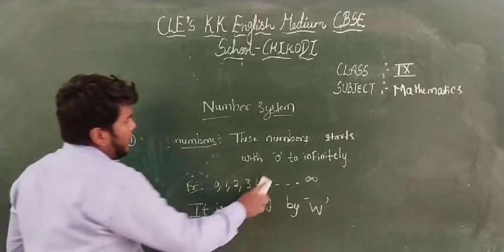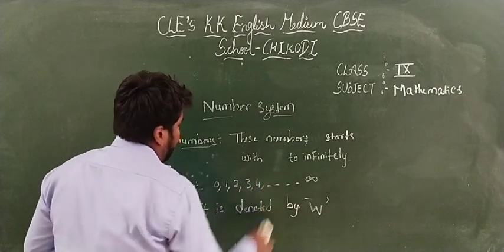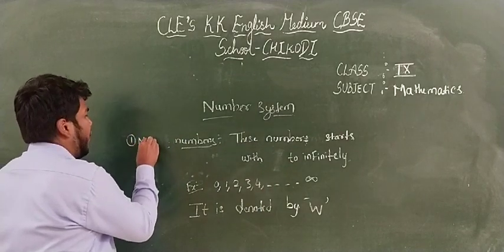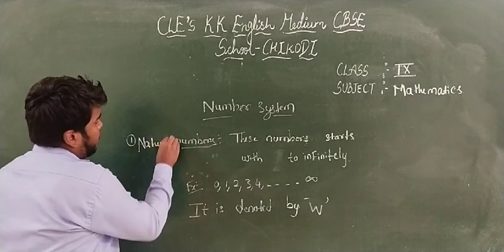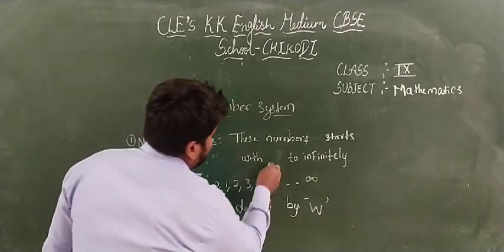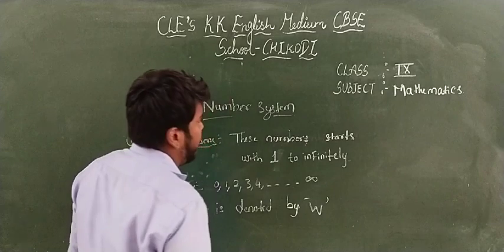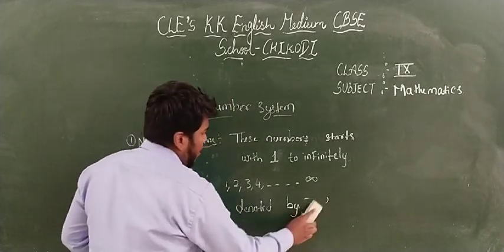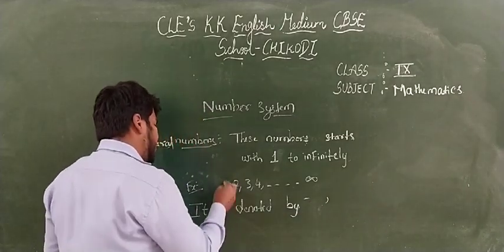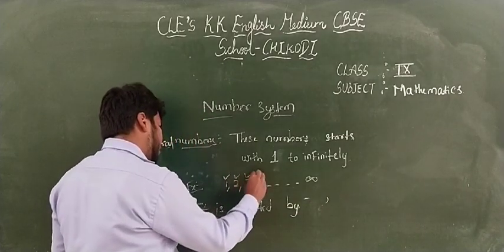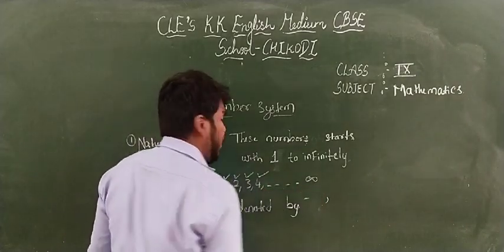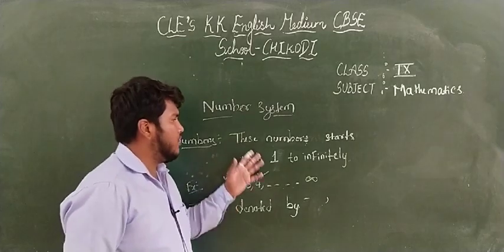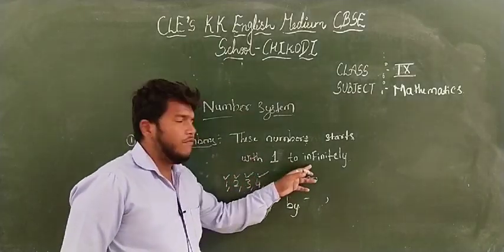The next definition is natural numbers. These numbers start with 1 to infinity. Such type of numbers are called natural numbers. So numbers starting with 1, 2, 3, 4, and so on up to infinity are called natural numbers.